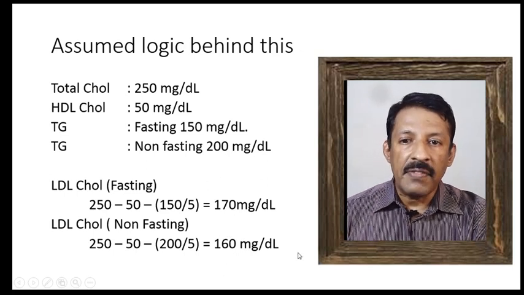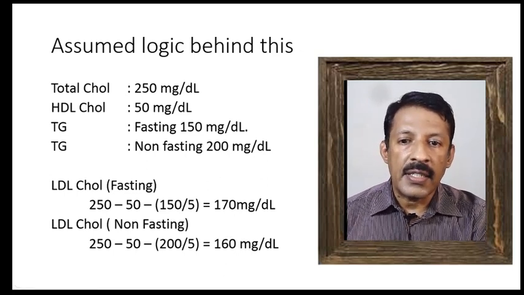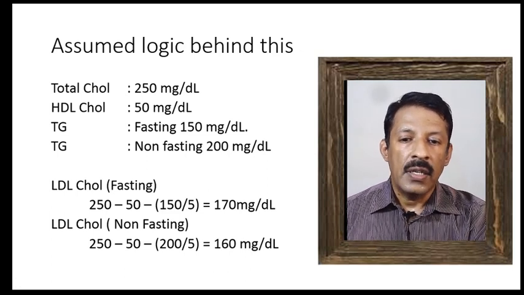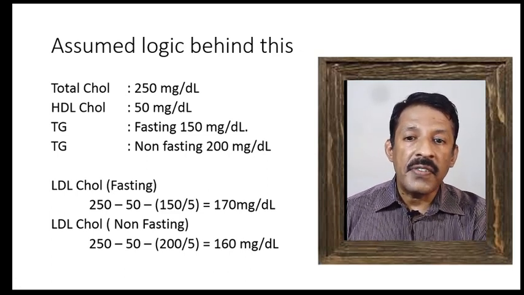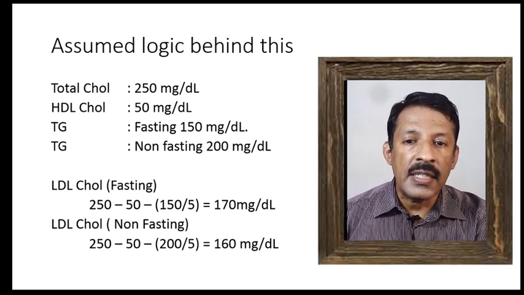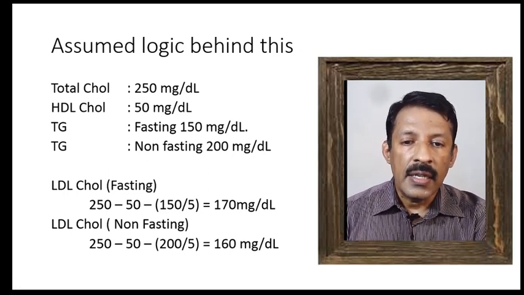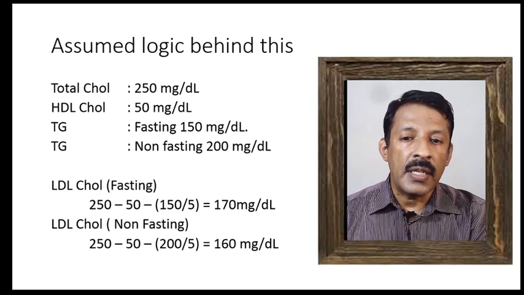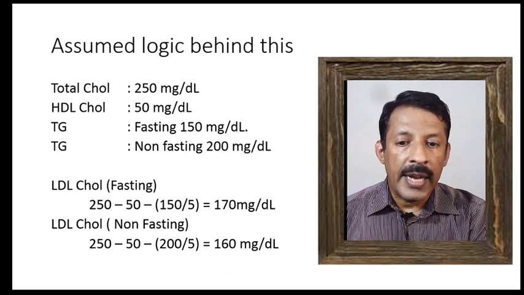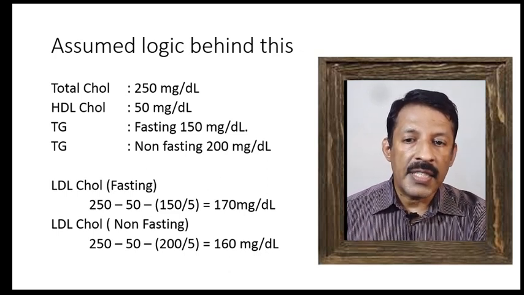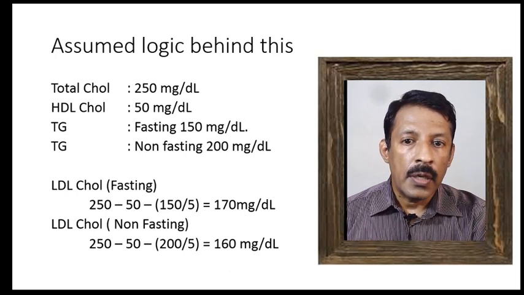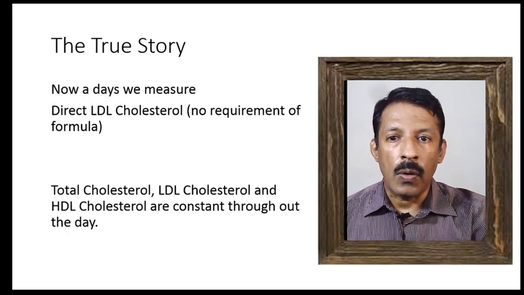Effectively, the difference is not clinically significant. Even if there is a 50 milligram per deciliter increase in triglycerides, there is only a 10 milligram decrease in the LDL cholesterol, and hence if they ask for a non-fasting sample, it may not be very wrong.